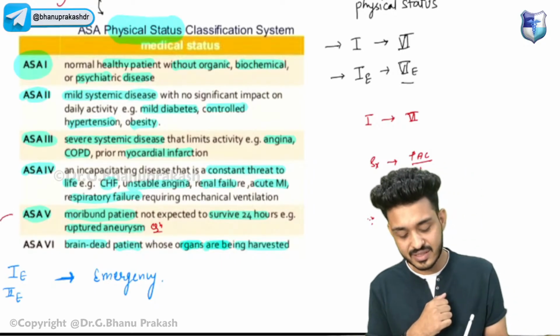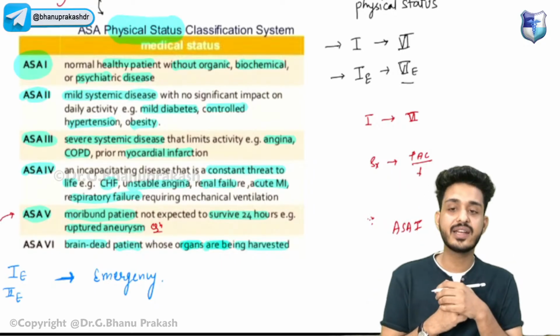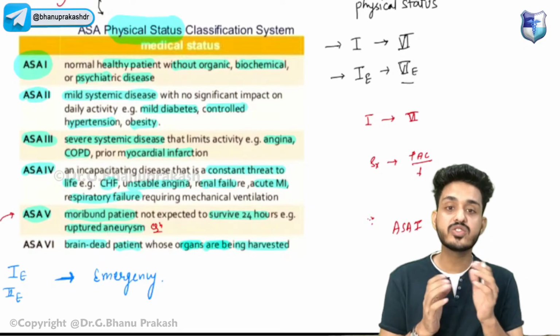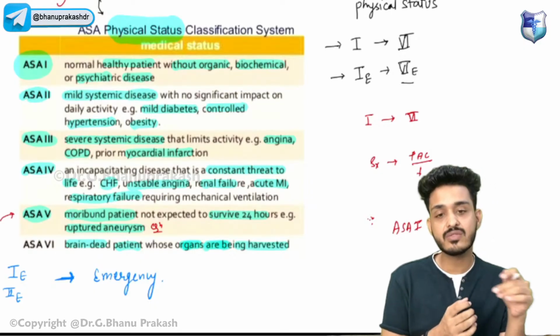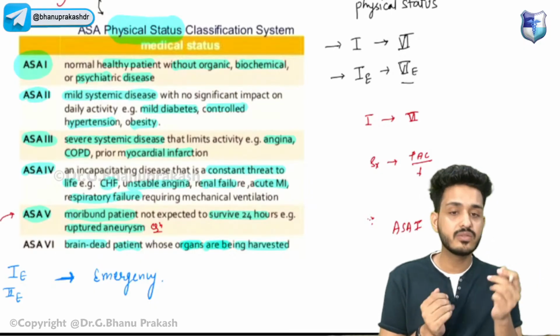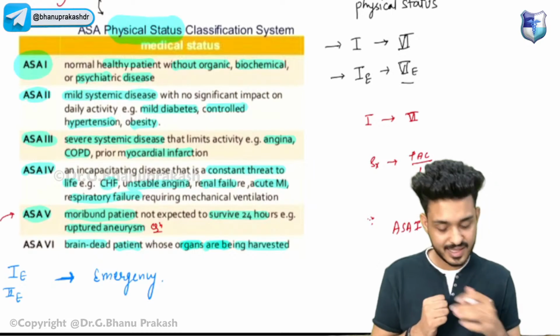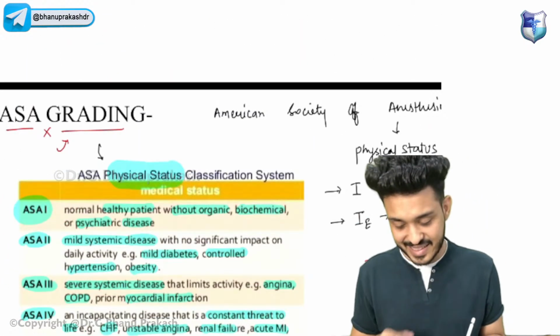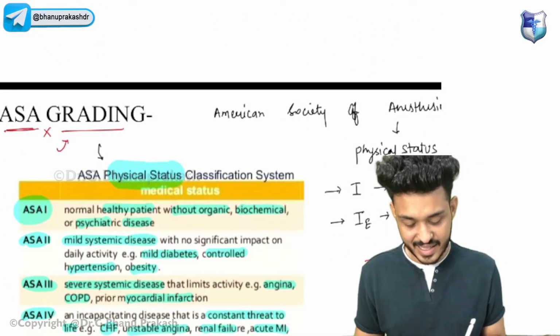But if the anesthesiologist writes ASA grade 5, that means the patient is really sick. We need to take care of the patient as soon as possible. Within 24 hours we need to perform the surgery. So that is why this ASA grading is important.